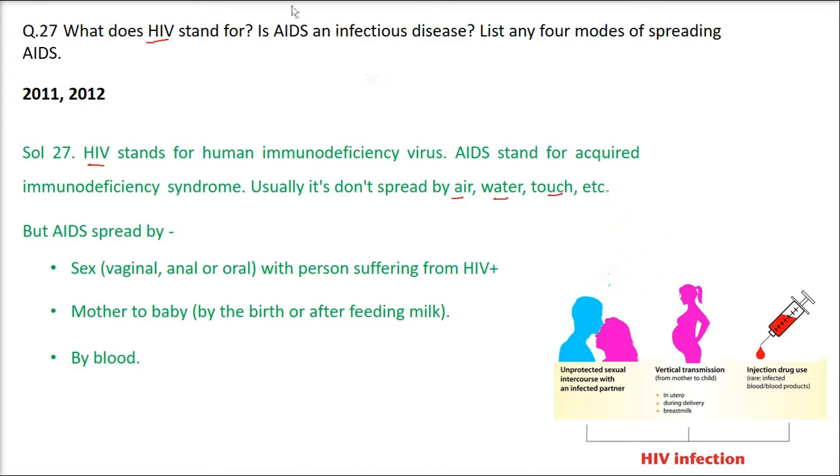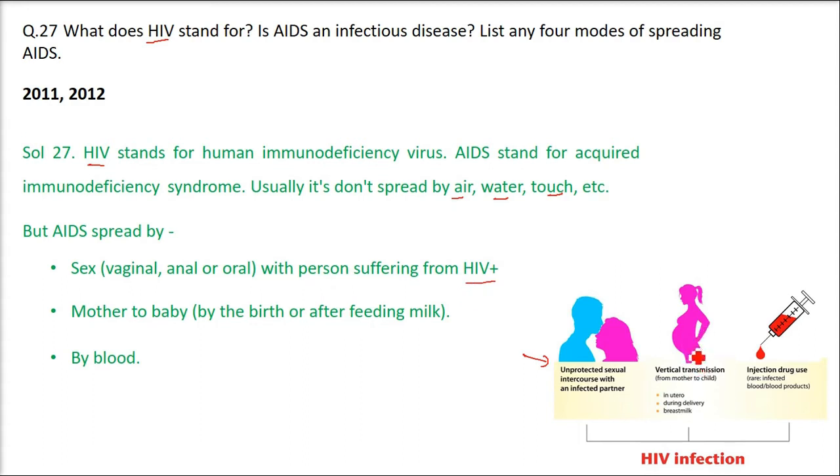What are the ways? AIDS is not that communicable. If you sneeze or talk or touch, it doesn't spread like that. But there are certain ways it can spread. First is unprotected sexual intercourse with an infected partner. If you have a partner who is infected, you are likely to get AIDS. This sex, as I said, can be vaginal, anal, or oral, all types of sex with a person who is already HIV positive.